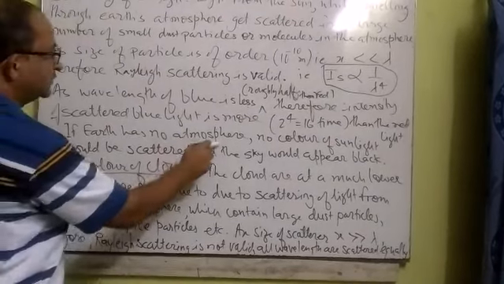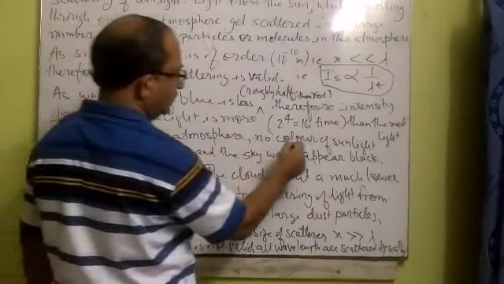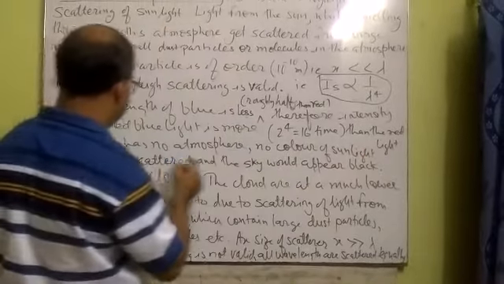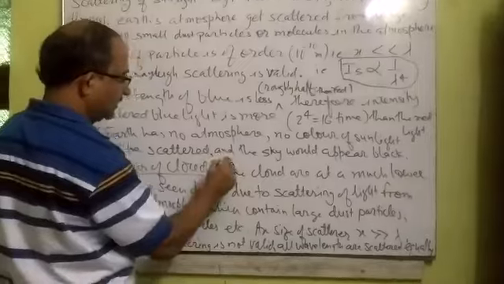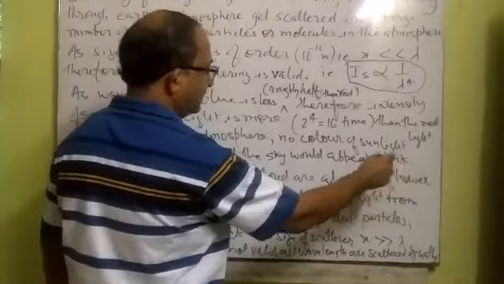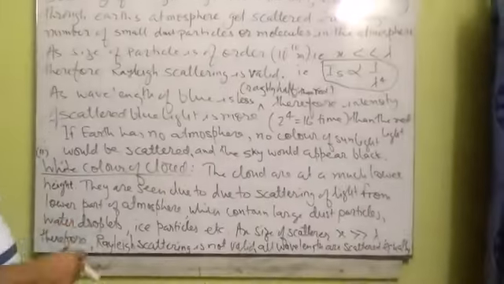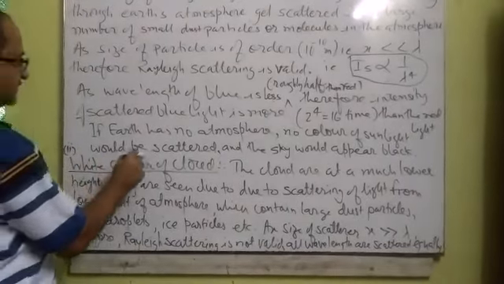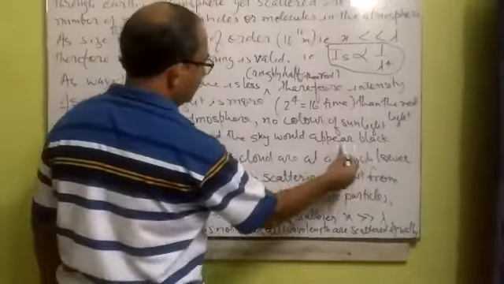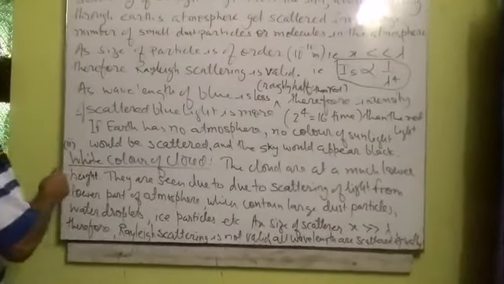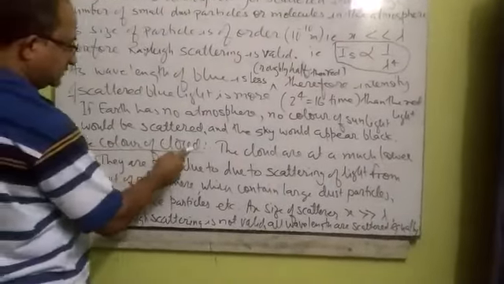If Earth has no atmosphere, suppose, then no color of sunlight will scatter, and at that time the sky would appear black in color. That is why astronauts, when they go up in the sky, since there is no layer of atmosphere, see the sky as black.